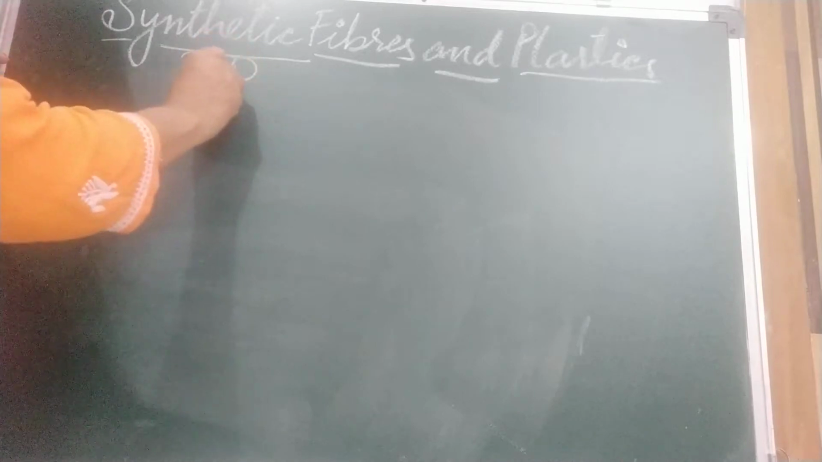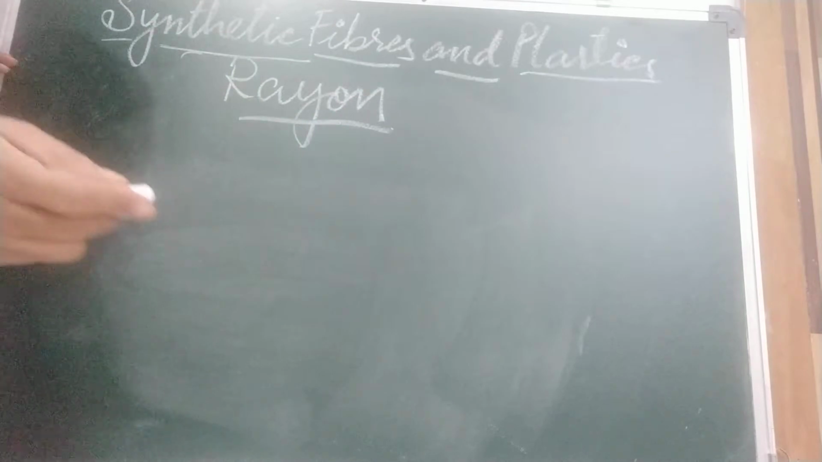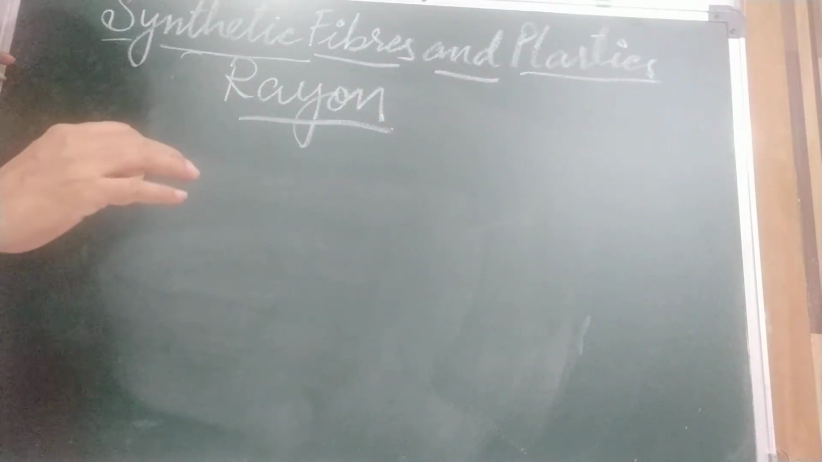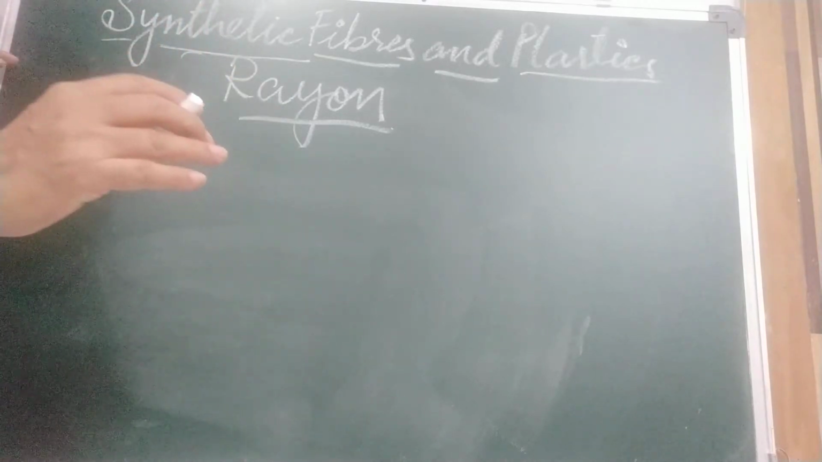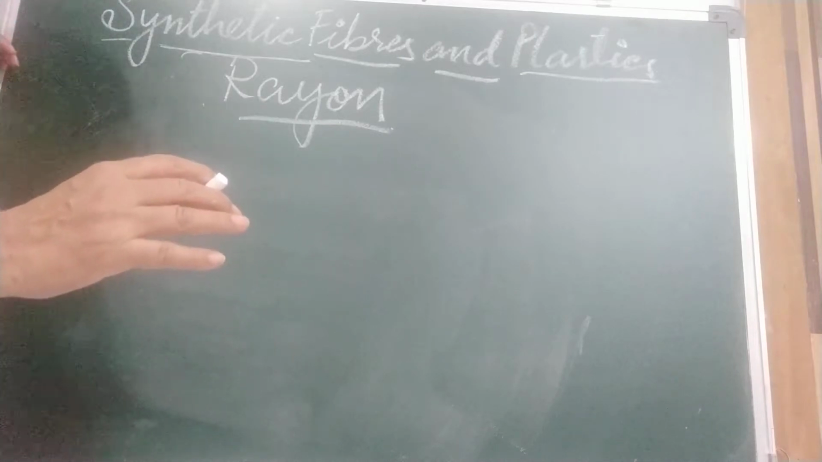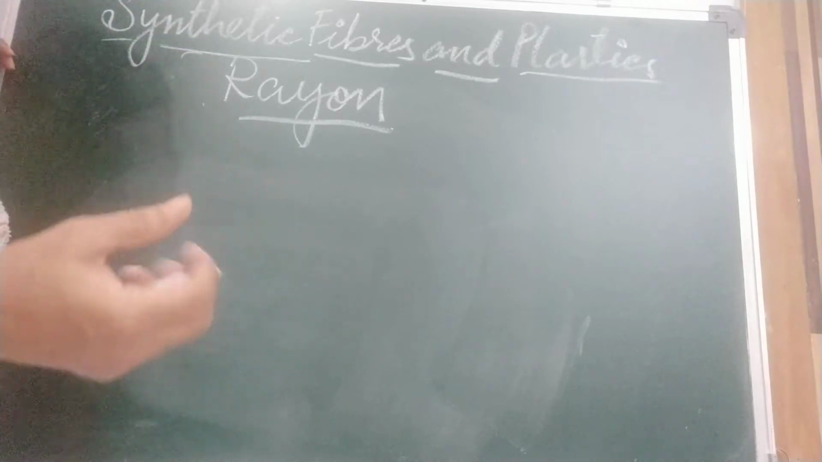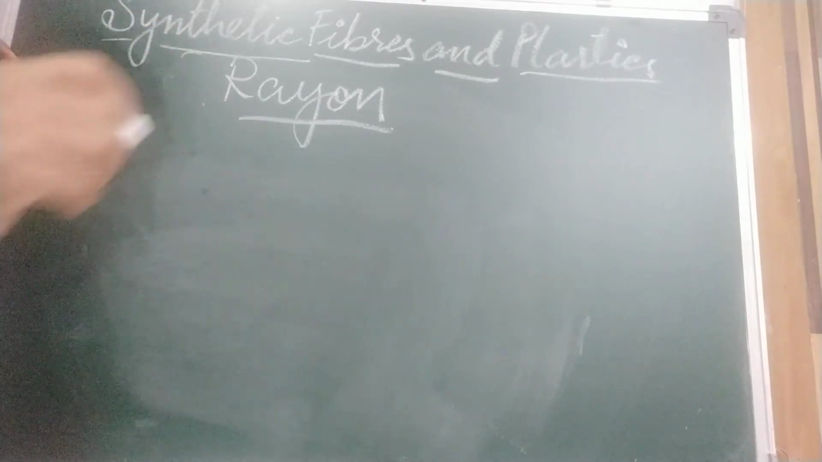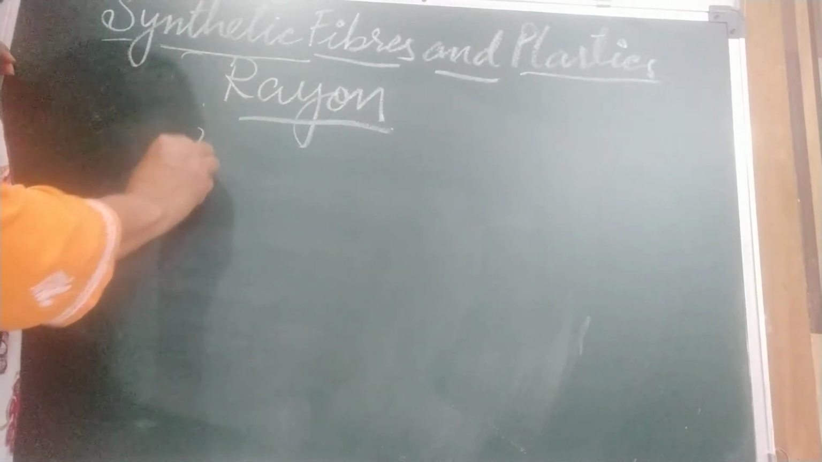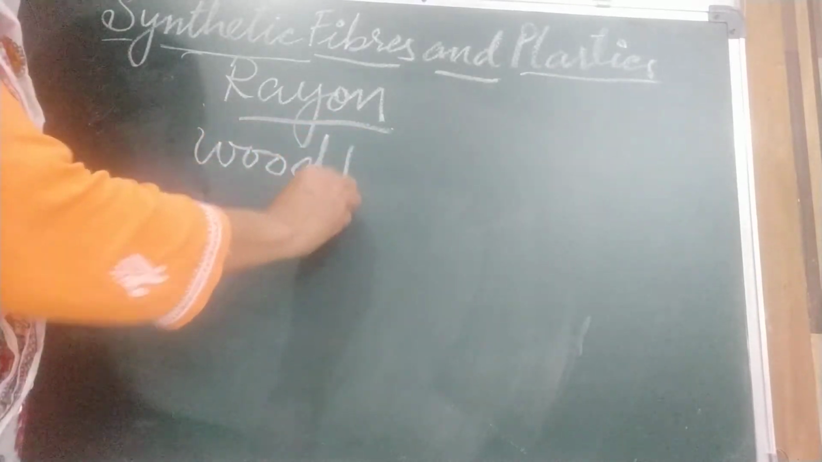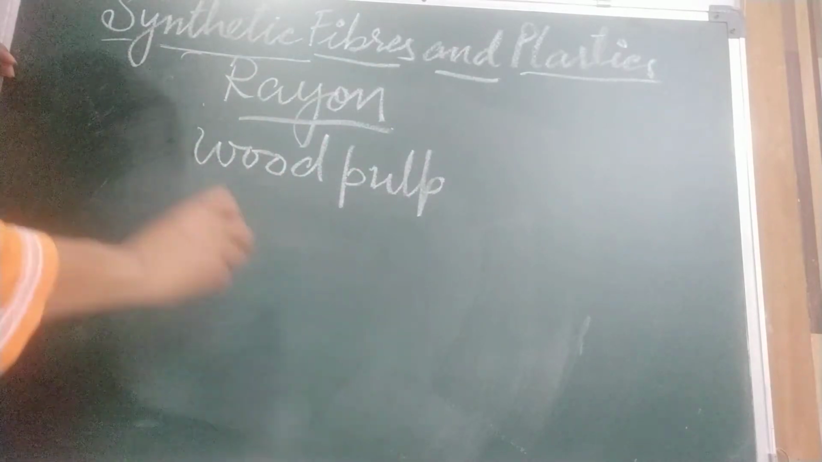First I am taking up rayon. Children, it is a very unique fiber. Although we get it from wood pulp, still we call it synthetic. Why? Because the cellulose of the wood is broken by chemicals and made into some other chemical. That is why we call it synthetic. Rayon is made from wood pulp. You are all aware of wood pulp, like we saw that in water we make a paste of wood pulp.